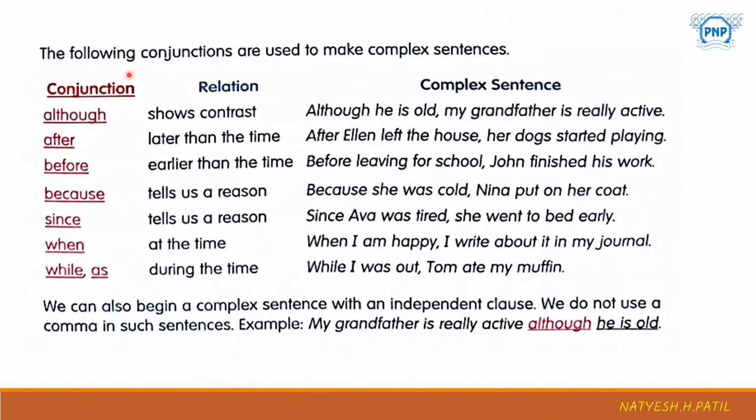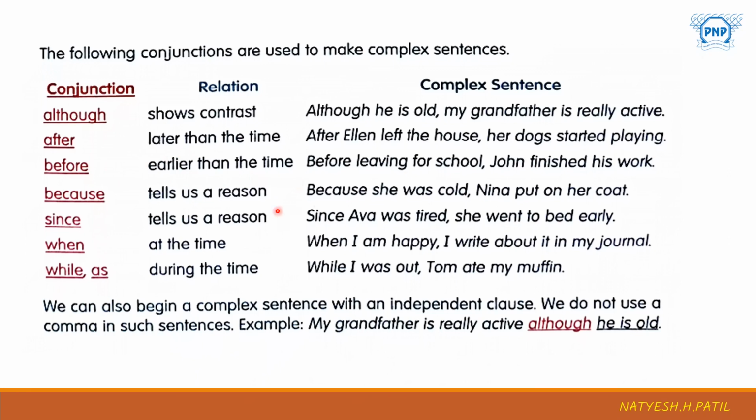Now let's take the conjunctions which we are going to use for making complex sentences. Conjunctions: although, after, before, because, since, when, while, and as. Although shows contrast, different opinions. After means later than the time. Meet me after this lecture. Meet me after 12 o'clock, like that we use. Before means earlier than the time. Meet me before 12 o'clock.